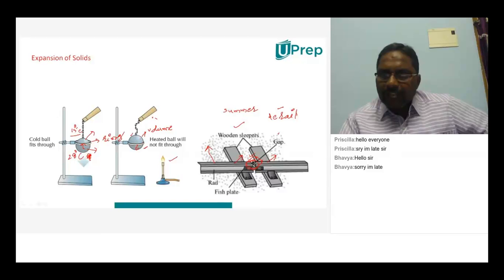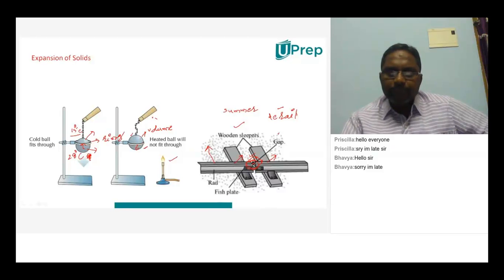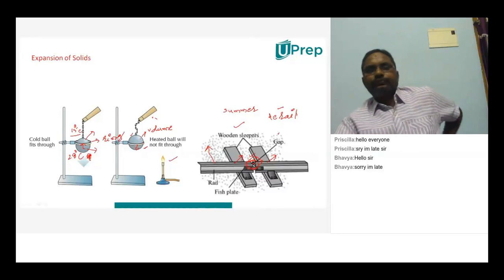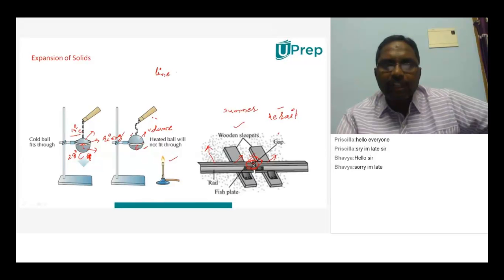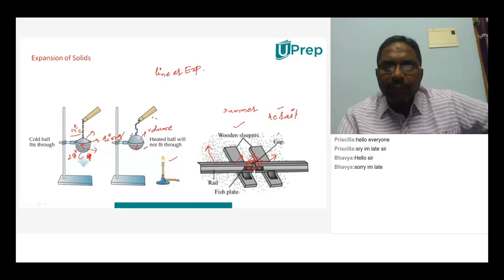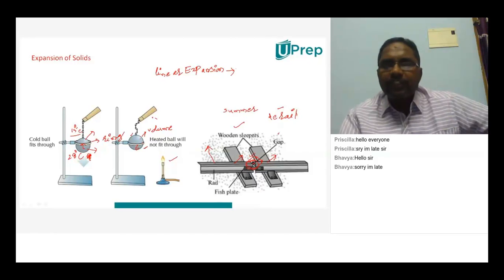We have to give some gap in between them. Sir, we have to give enough gap. Otherwise, if we give a really less gap, whenever it expands, it still joins. Very good. So we have to give enough gap. And on what basis you can give the gap? Just now only you learned about one expansion, which is called linear expansion. That means what will change in a linear expansion? Length. Length will change. And how much length will be changed?